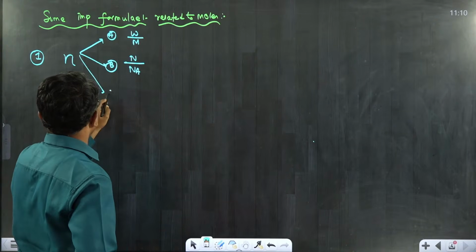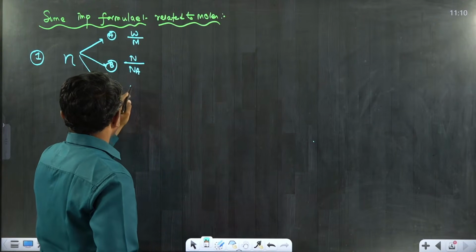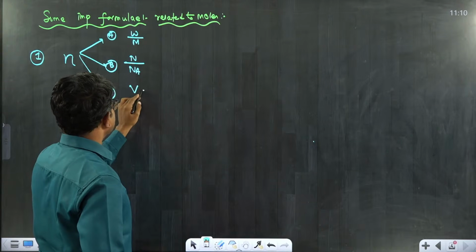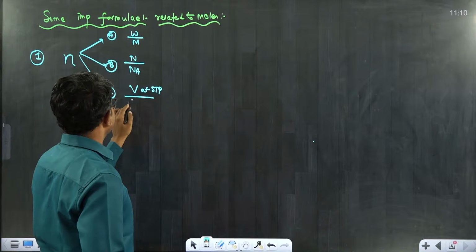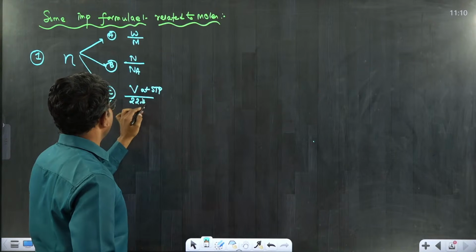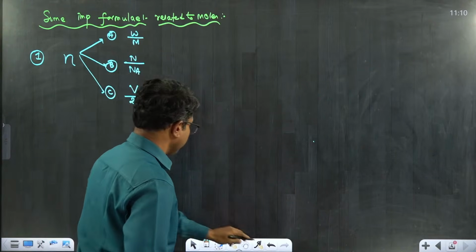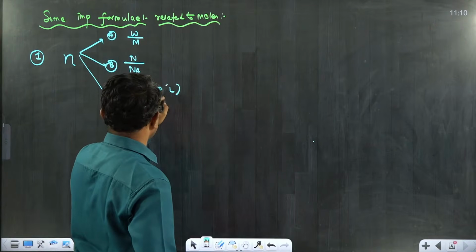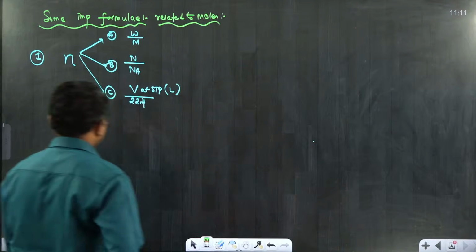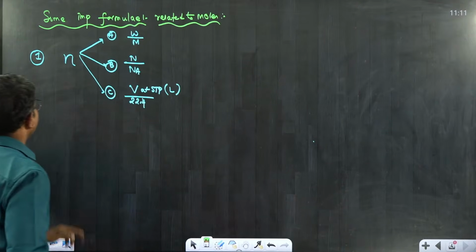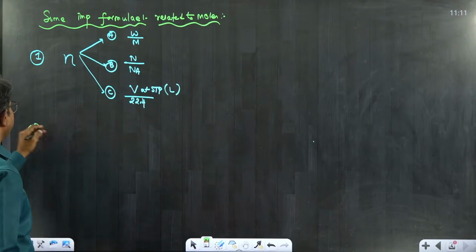The third formula is in terms of volume at STP: volume of gas at STP upon 22.4 liters. Here volume at STP is given in liters. If you take the given volume in liters, the denominator must be 22.4. This is the first formula which I have given.